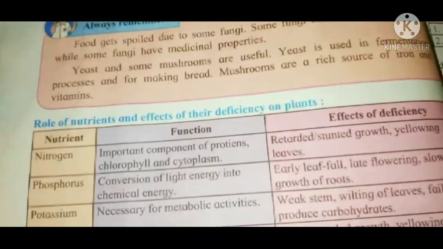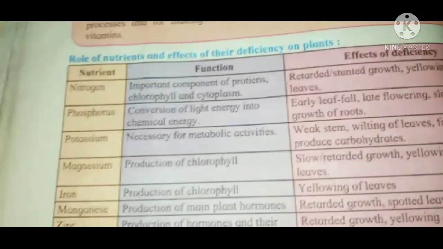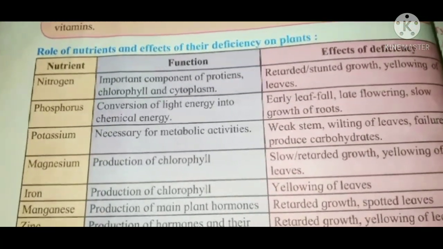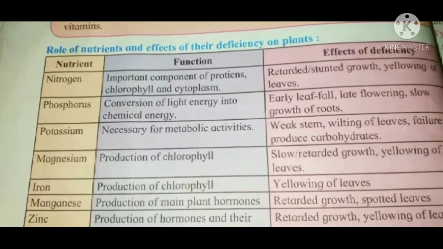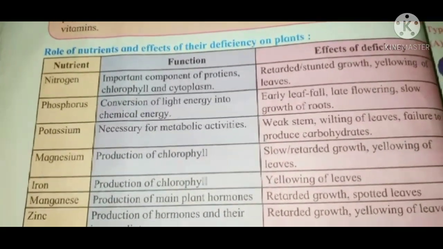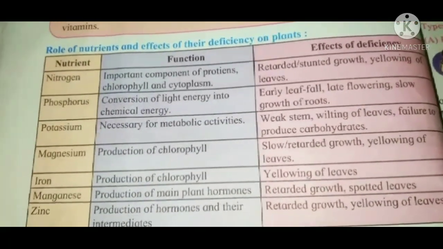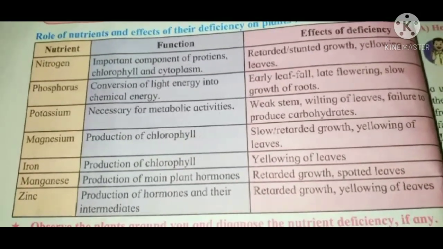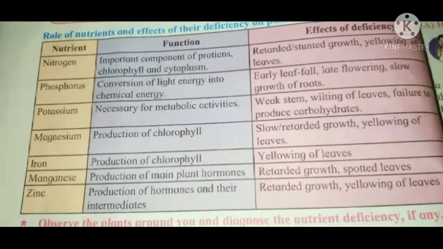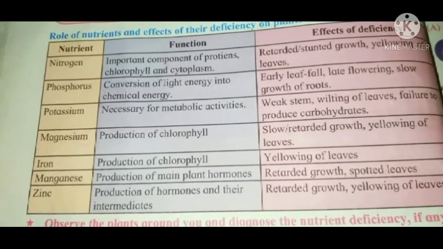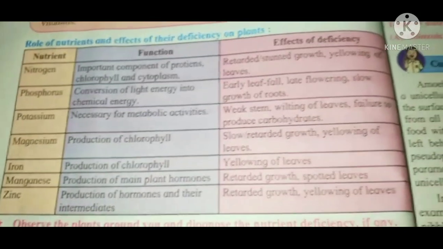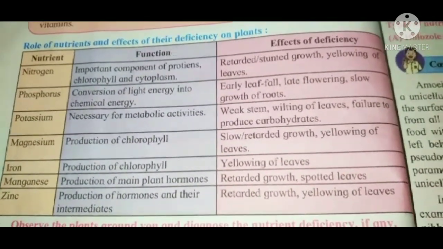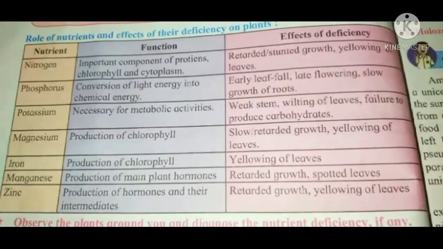Now here they have given you the chart: role of nutrients and effects of their deficiency on plants. First is nitrogen. Its function is as an important component of proteins, chlorophyll and cytoplasm. Its deficiency effect is retarded, stunted growth and yellowing of the leaves.